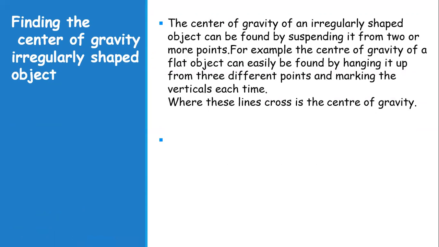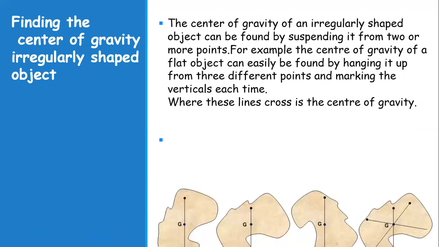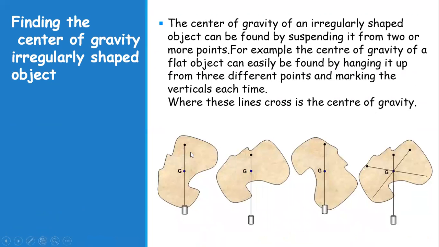Now how are we going to find the center of gravity of an irregularly shaped object? The center of gravity of an irregularly shaped object can be found by suspending it from two or more points. So this is, you say, a thin flat shape.